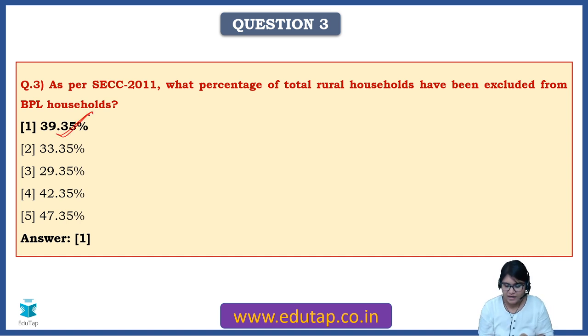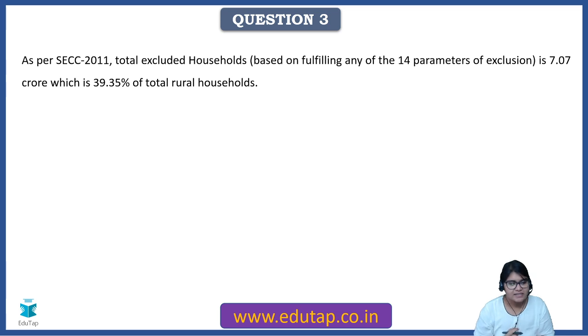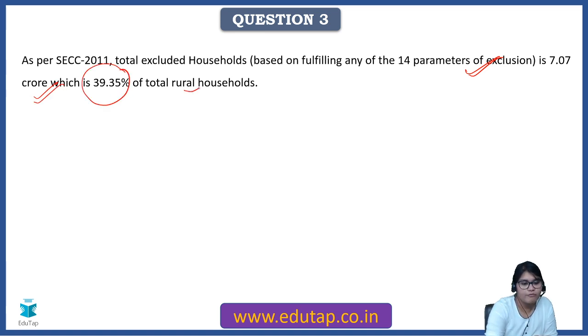39.35%. Understand that. Here you can see total excluded households based on fulfilling any of the 14 parameters of exclusion is 7.707 crore, which is again 39.35% of the total rural households. Now understand, this is based on automatic exclusion. One question we saw was based on automatic inclusion. This is the 14 parameters of automatic exclusion.